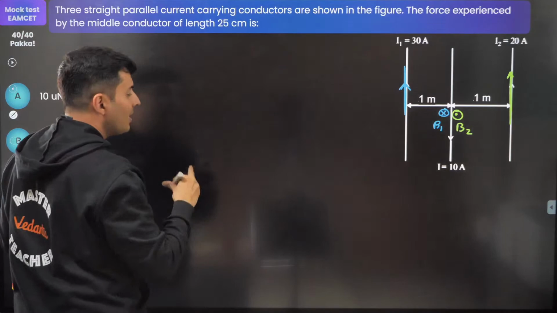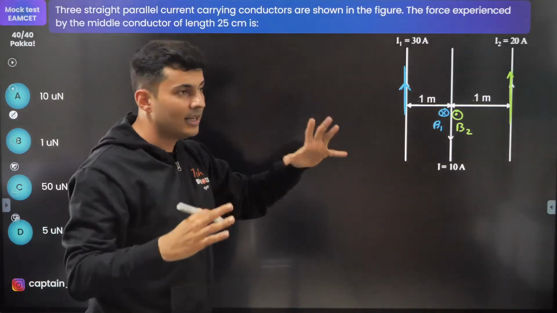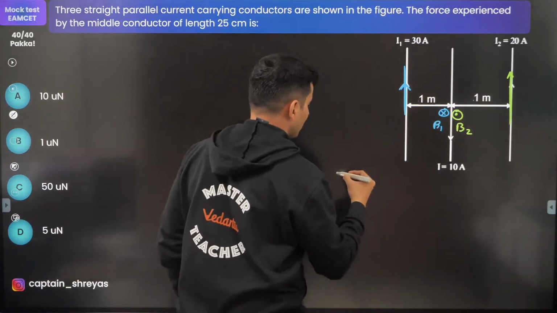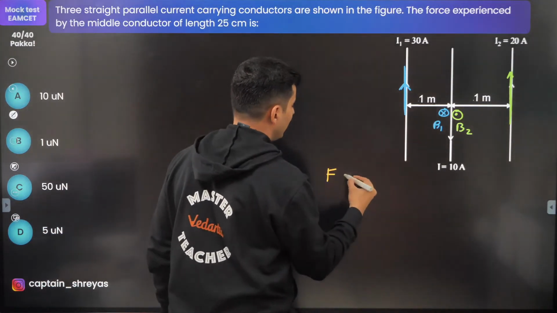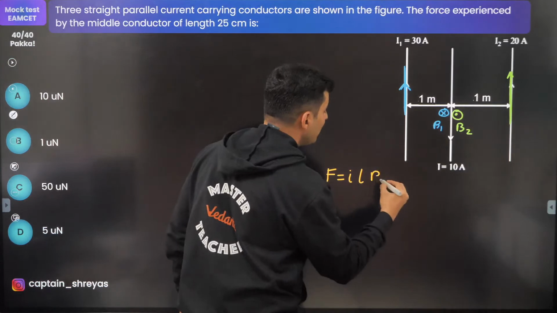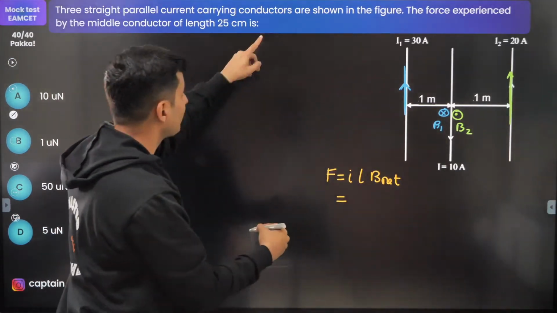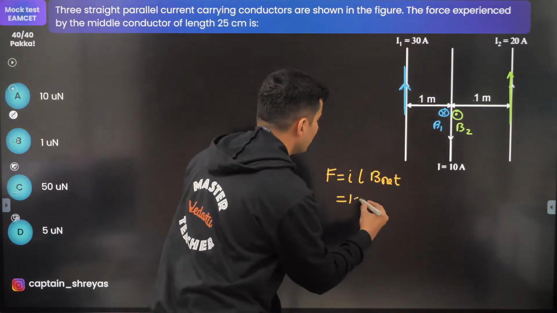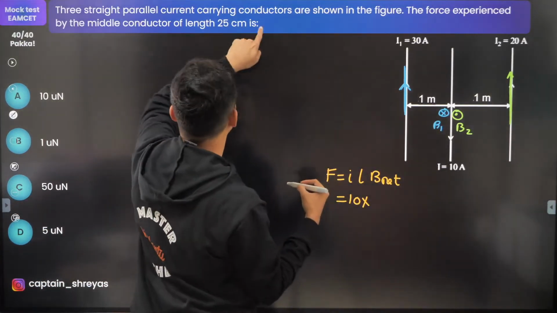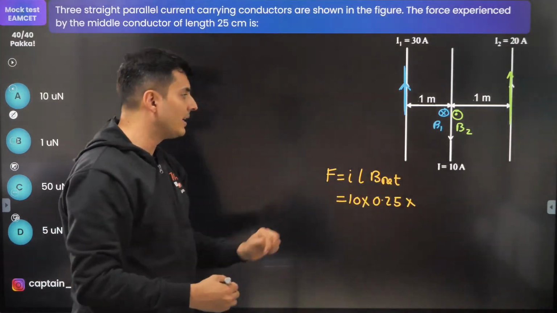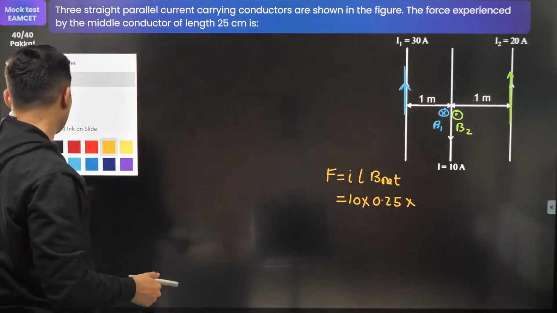So the question will be, first find the net field and then use ILB, because remember that the force acting on it will be I L B resultant. Current is known. What is the current? It is 10 amperes. The length is how much? The length is 25 centimeter, that means 0.25. The only thing I do not know is B net. How do I find B net? Well, let's think about it.